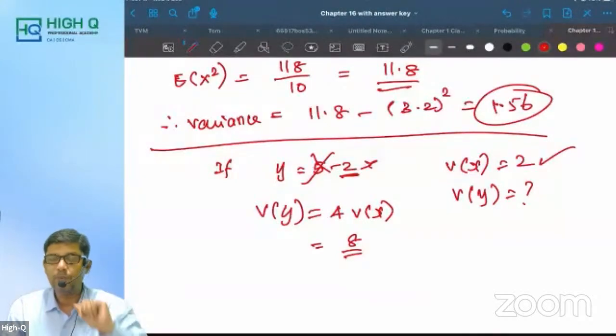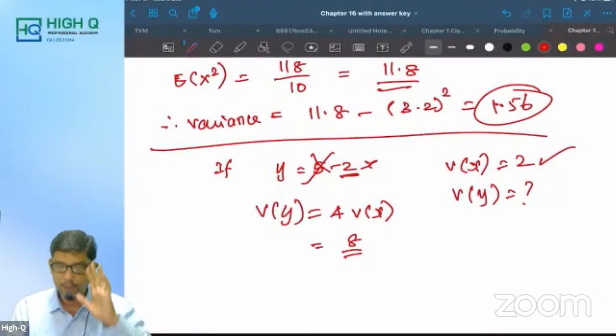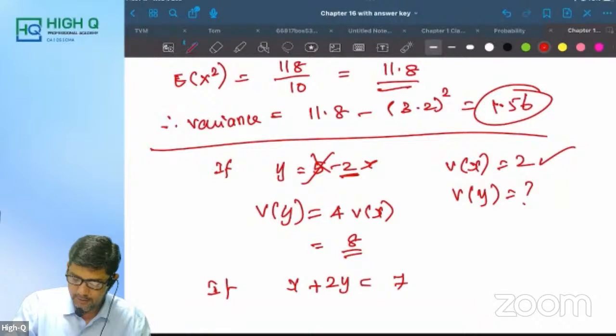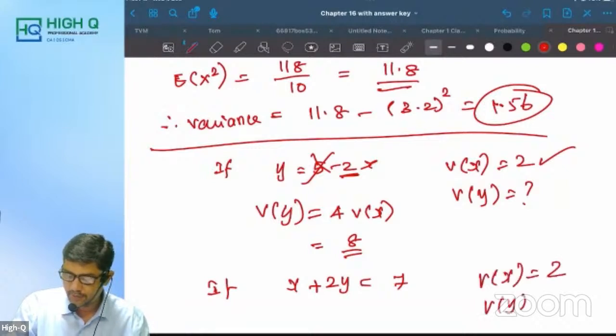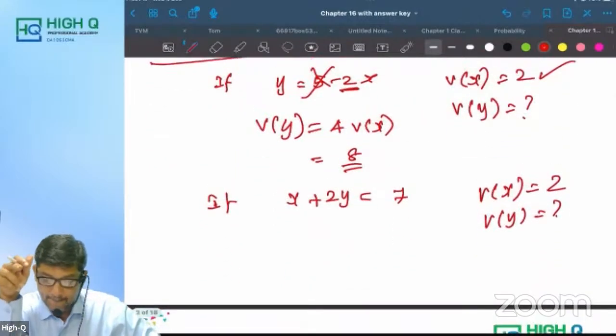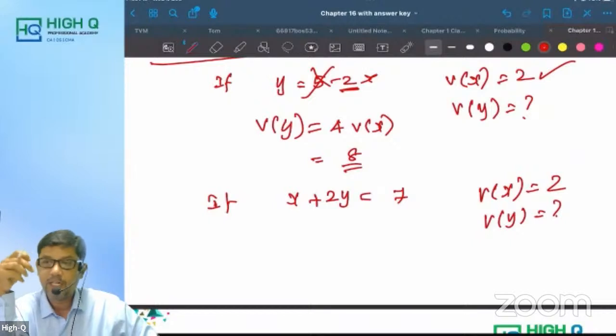I would like to give you one sum. Can you do it? Because this is a very important type. If x plus 2y is equal to 7 and variance of x is equal to 2, find variance of y. Can you please find it out?